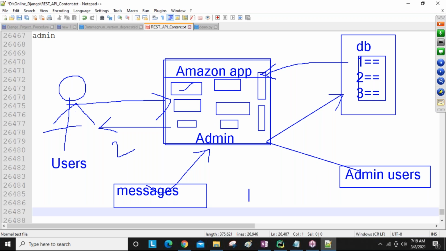Next, every application you can take, guys, Amazon or Flipkart, Swiggy. Guys, please mute your speakers. Guys, all people mute your speakers.